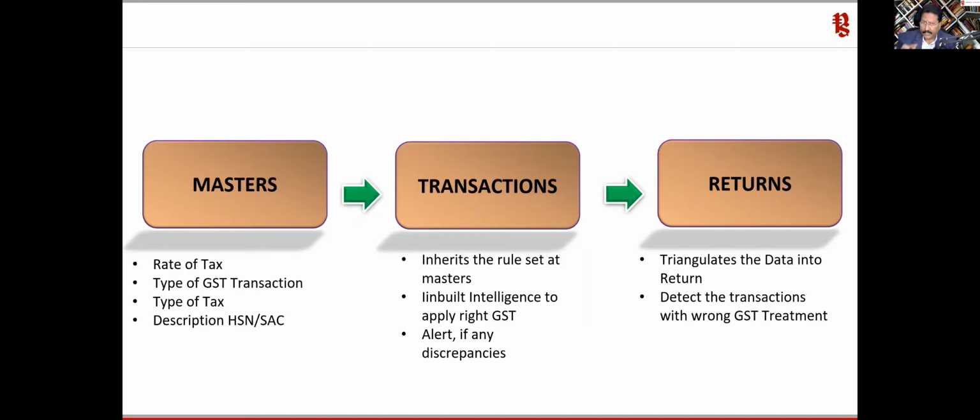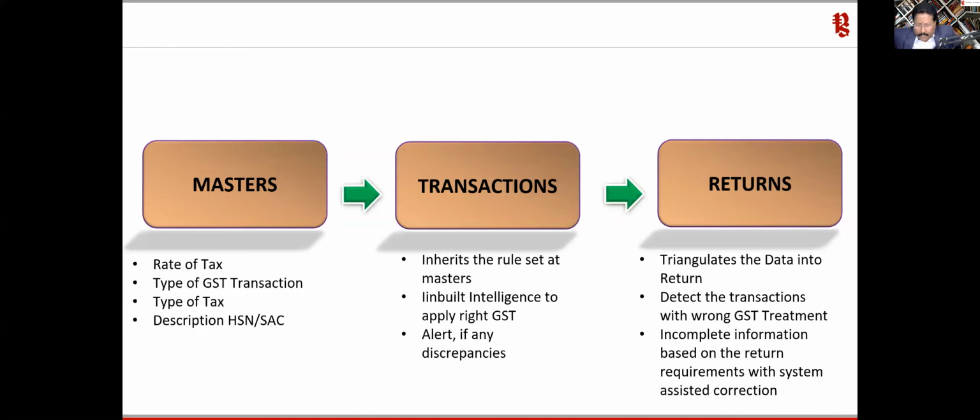So it will detect the transaction with the wrong GST treatment, and Tally also assists you to quickly correct them. It gives you what the incomplete or mismatched entries are, and what the nature of the mismatch is that has occurred in the particular transaction, as will also be provided by Tally. Okay, so this is about the design that is there.